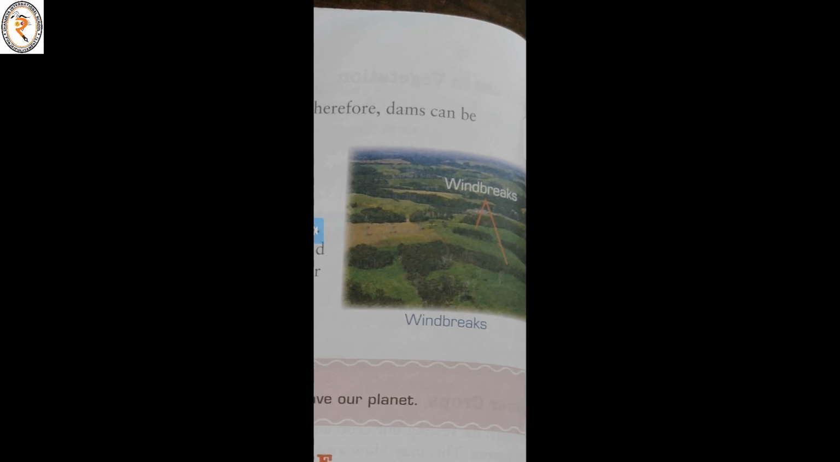Next, windbreaks. Windbreaks are barriers formed by trees and other plants. Farmers plant these barriers around the field. See the barriers here. So the land is thus saved from wind erosion. These rows of trees and hedges are called windbreaks.